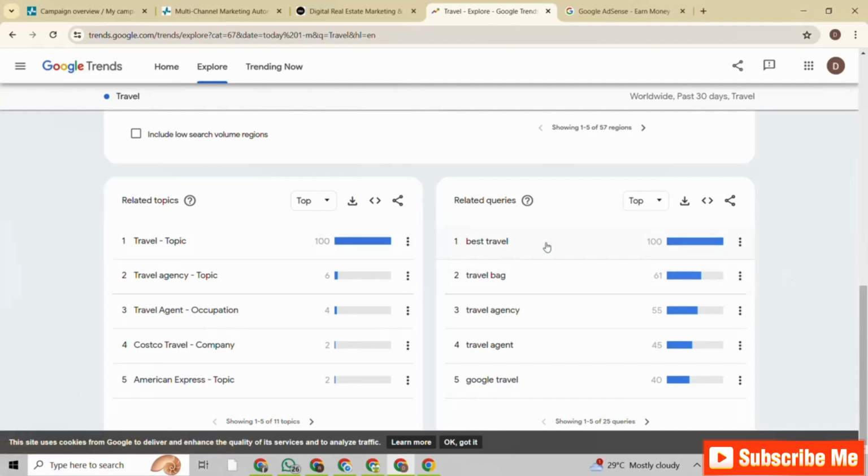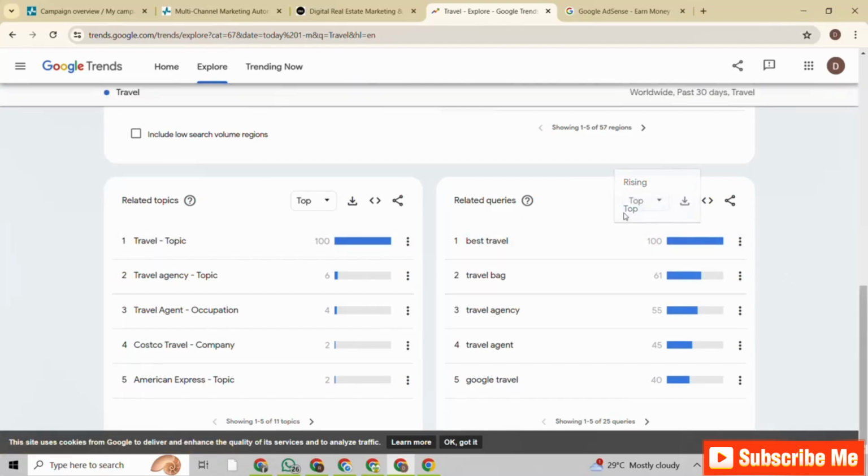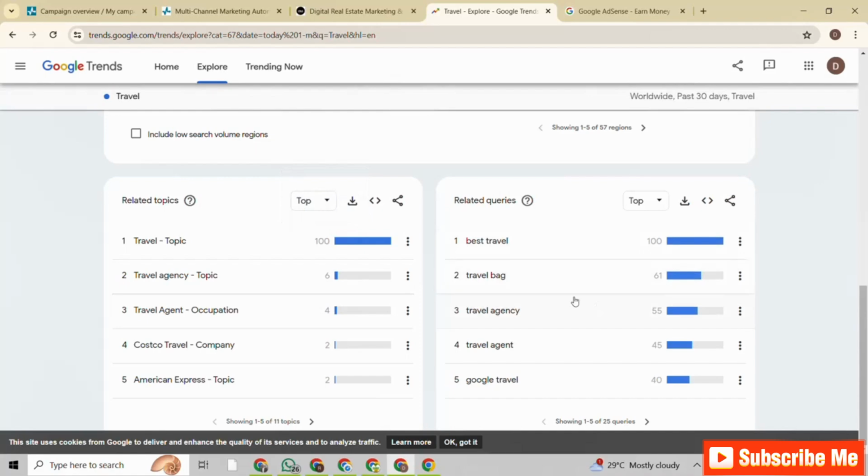For instance, if you scroll down here and you change this from rising to top, this also from rising to top, you see some ideas here. This is travel bag. So if you niche down to, let's say, a travel accessory blog, writing about travel accessories, things that people can travel with, some items to travel to some specific countries and all of that, that is niching down to travel. So your niche is travel, but within travel, you are carving out a niche for yourself. So like travel accessories, this gives me an idea that travel accessories will be good.